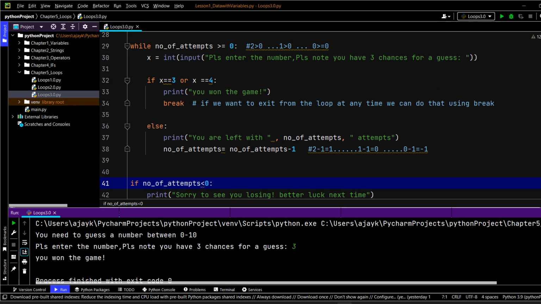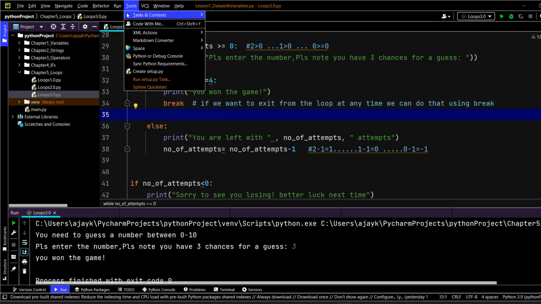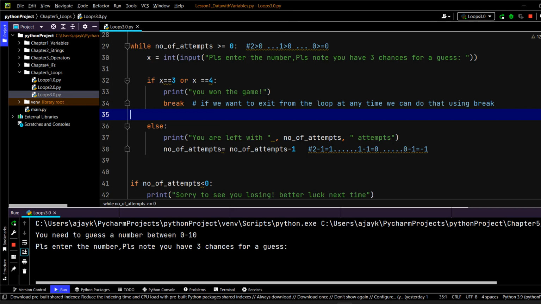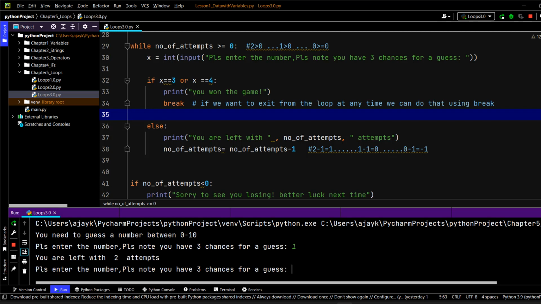Before we wrap this up, I find one issue. It's not an issue, but I think it doesn't look nice. You see, please enter the number. Please note you have three chances for a guess. Which is fine. The moment I press 1, you still get the same line, right? You have three chances for a guess. Though the user knows that you are left with two attempts, I think this should not come here. Three chances, right? So what we can do is very simple.